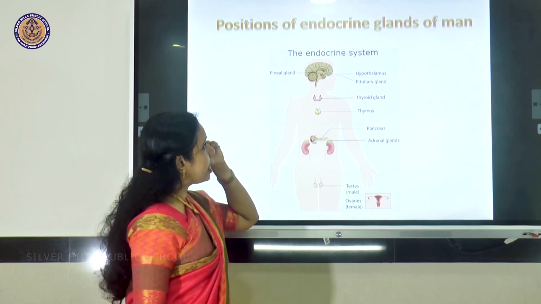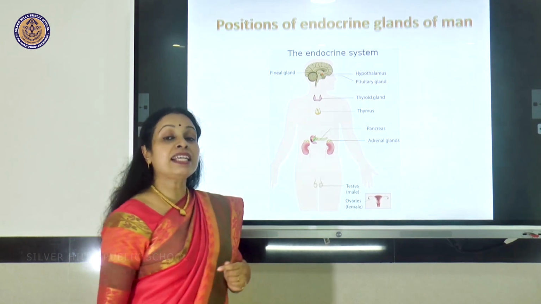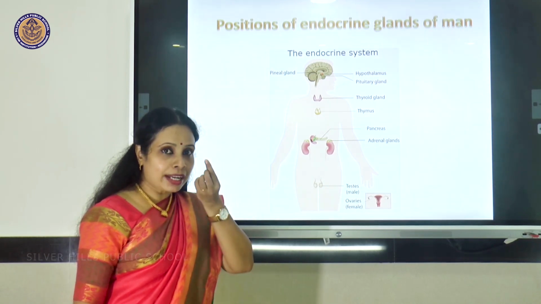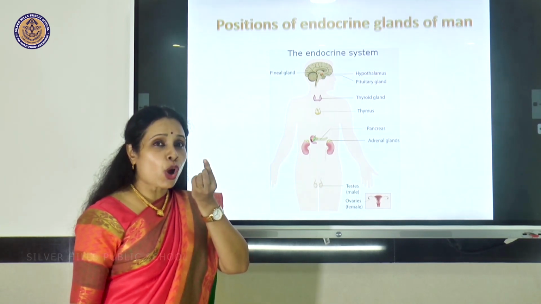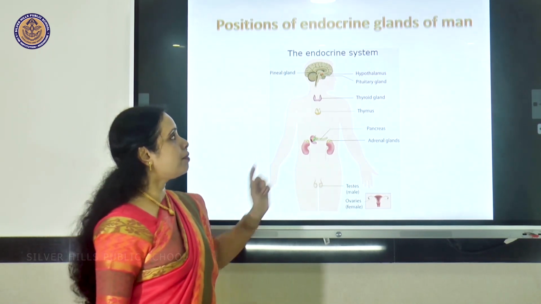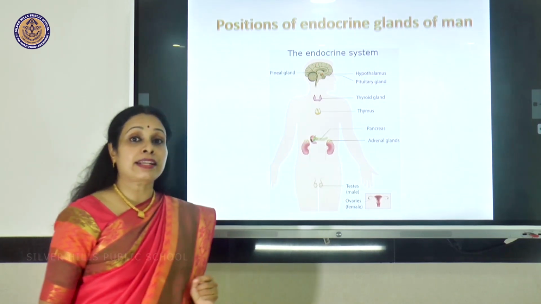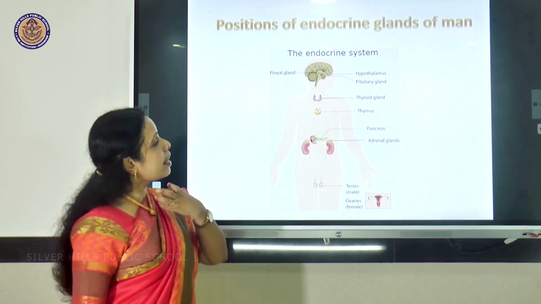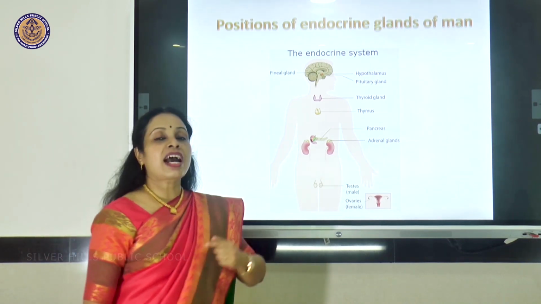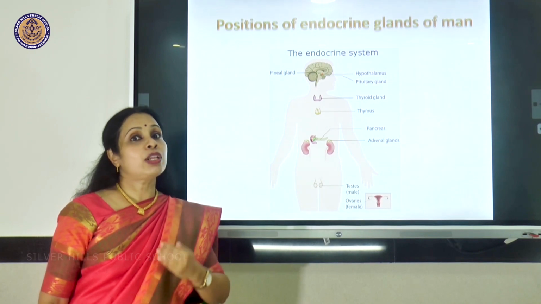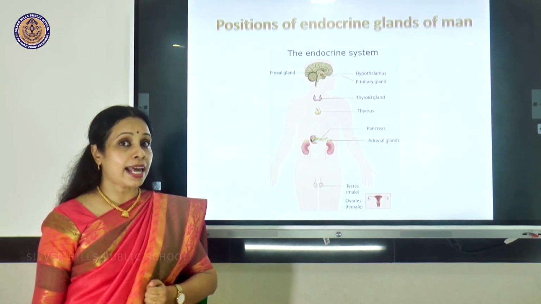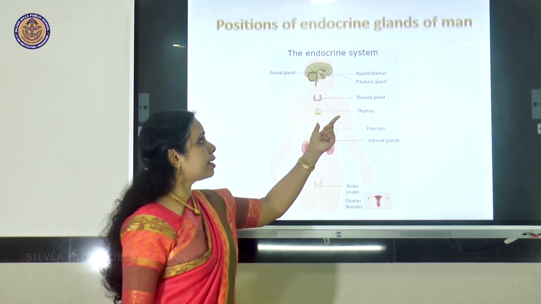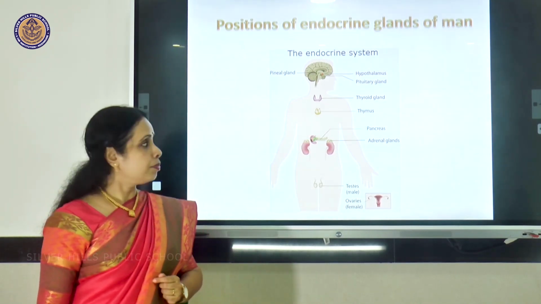Then again in the brain there is another gland called pineal gland. And below the brain, arising from a stalk, is a small pea-shaped gland which is called the pituitary gland. Then look at the neck region. You find the thyroid, and behind it there will also be the parathyroid glands. In the chest region, you have an endocrine gland called thymus.